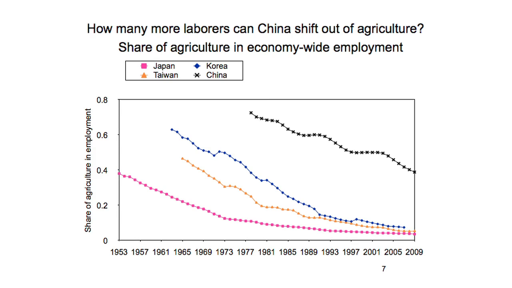China still has 38, 39% of the labor force in agriculture. Japan, Korea, Taiwan started out at similarly high levels, moved below 10%. Even if China never moves below 10%, even if it only moves to 20%, that's another 20 percentage points to move people out of agriculture. That process is not over. We can argue if it is slowing or not, and some people have done detailed studies, but in broad terms, the difference is still there. There's still a lot of scope to move people out of agriculture.